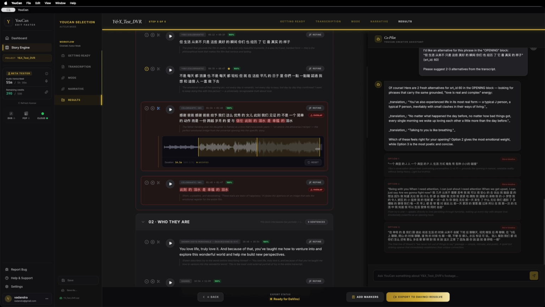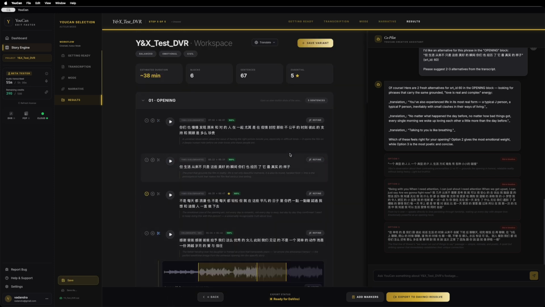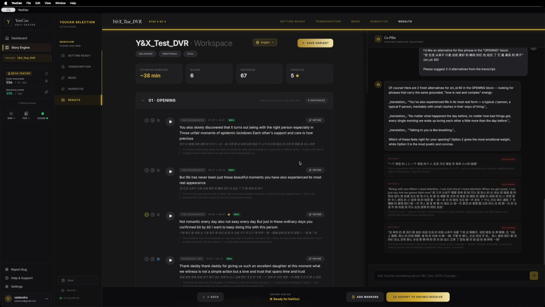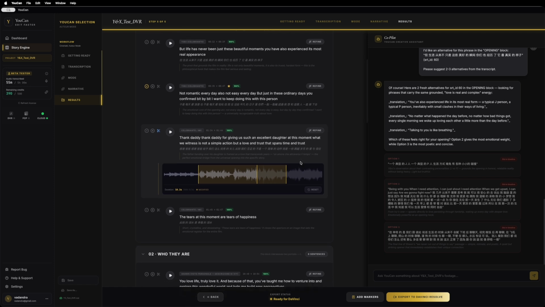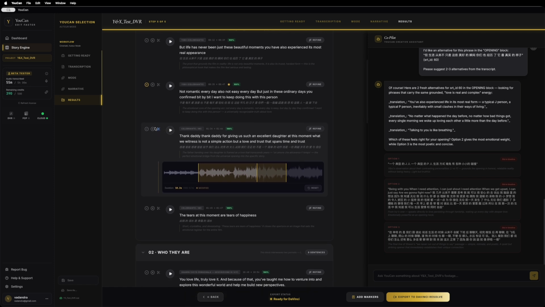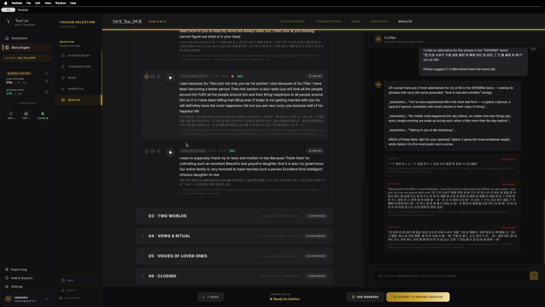Second tool, at the top of the results screen, there's a translate button. Pick a target language, and every phrase in your edit gets translated for display only. The original audio doesn't change. The original transcript doesn't change. This is just for you, so you can review a cut from a wedding in Chinese, or Polish, or Hebrew, and actually read what's being said. It's a viewing tool, not an editing tool, and it's invaluable when you're reviewing cuts for clients in another language.